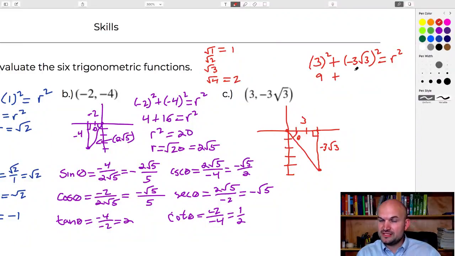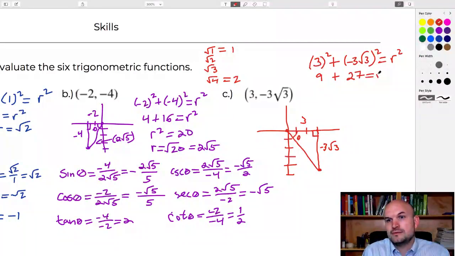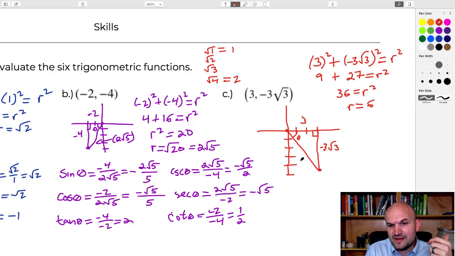Plus, now be careful with this one. This one gets a lot of students sometimes. Remember it's negative 3 square root of 3 squared, so you're multiplying by itself. So in this case, you have 3 times 3, which is going to be 9, and then times 3, which would be positive 27. And what we get here is 36 equals r squared. And therefore, what we notice is, r is equal to 6. And again, we're only using the positive value here because it's the hypotenuse.